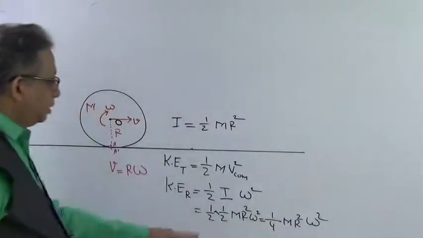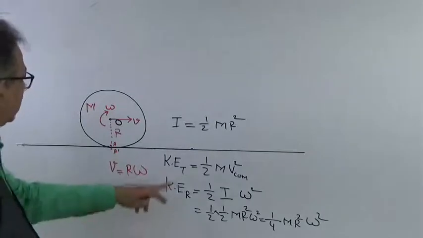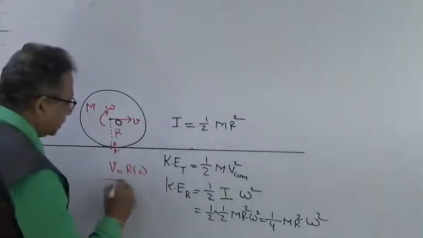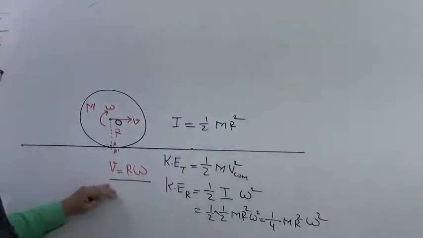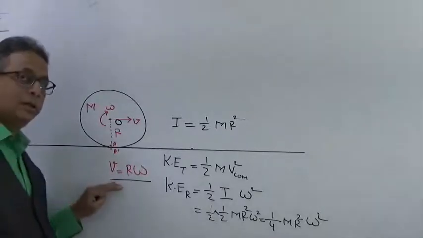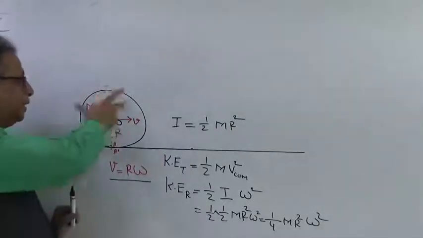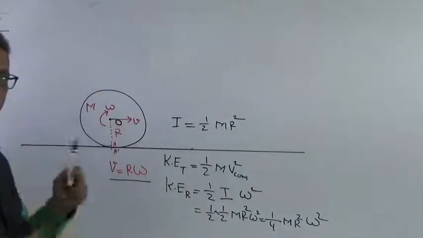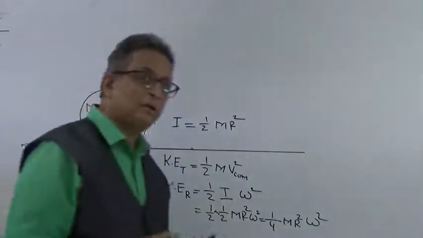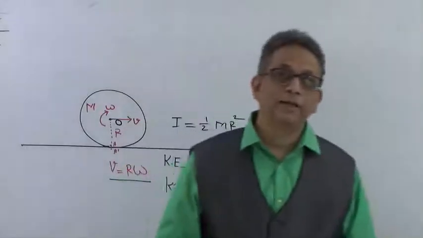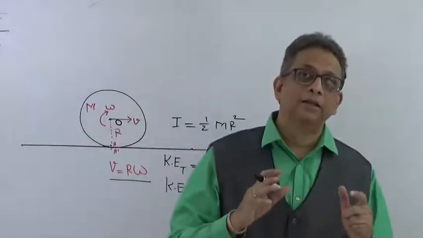Now, as we know the relation v is equal to r omega, this is a situation where the body is in pure rolling, that is, it is not skidding. If it skids, it goes into totally different complications and has to be addressed in a very different way.